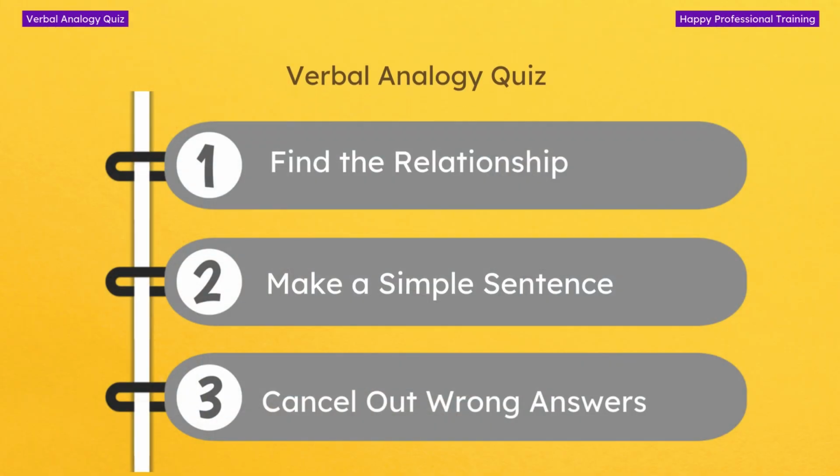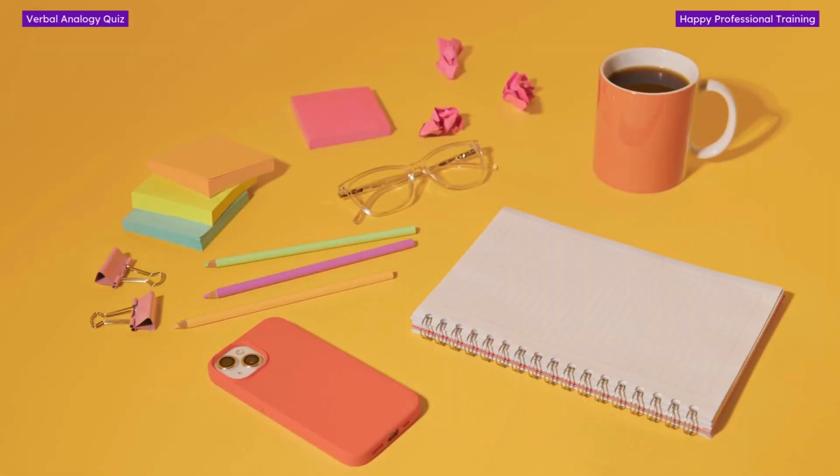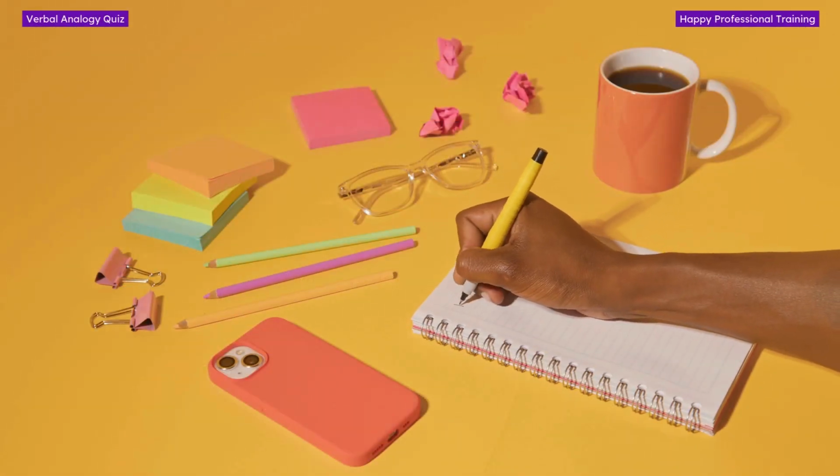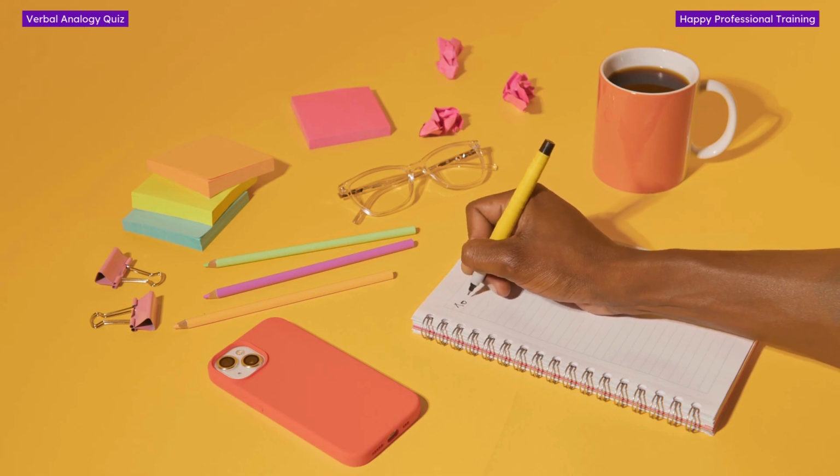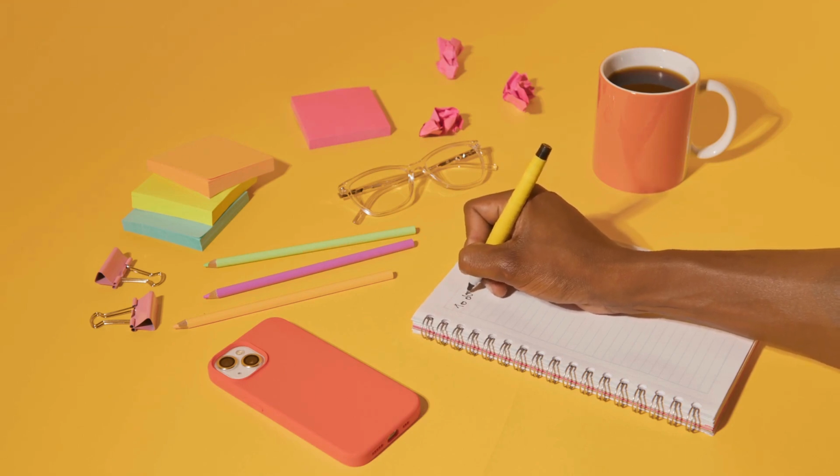First, let's figure out how the first two words are connected. Then, we will create a short sentence that links the first two words, then use the same sentence for the second pair. Then we'll cross out the options that do not fit. We will do 10 examples together to practice this method. Grab a pen and paper and let's get started.